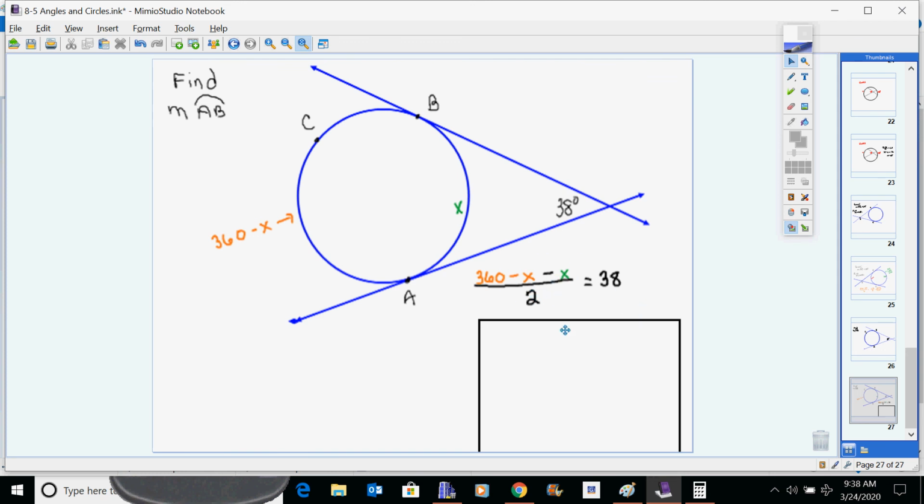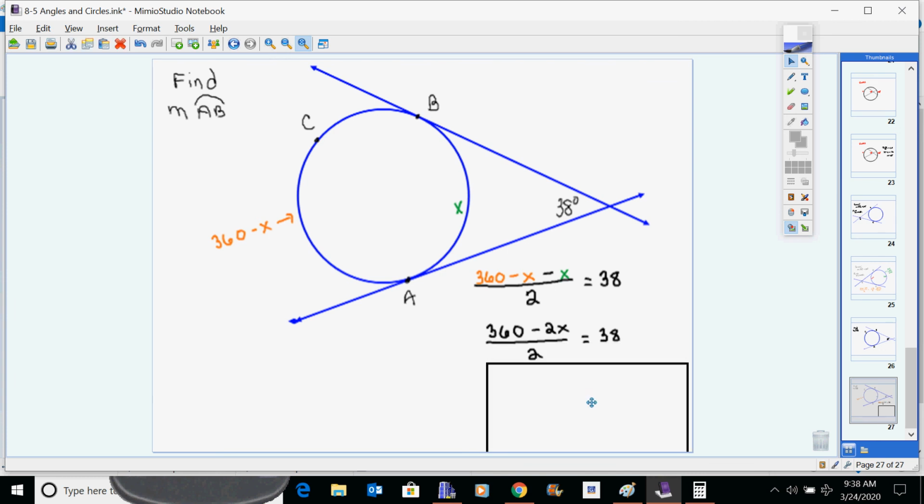Be careful with that. Now the other thing to be careful about is when you take away one x and take away another x, you have taken away 2 x's. 360 minus 2x. It's very easy to lose one of these x's here, but you haven't taken away one x, you've taken away 2 x's.